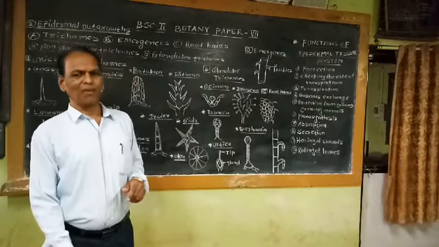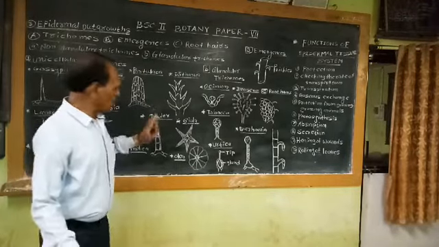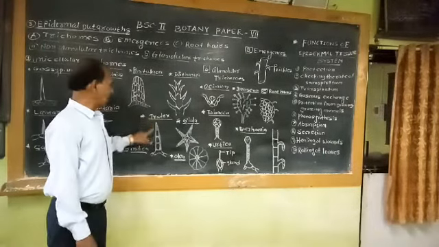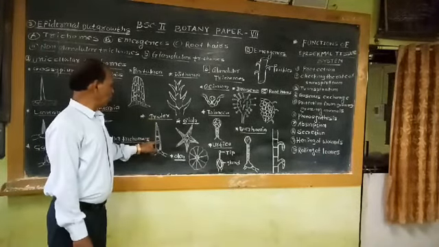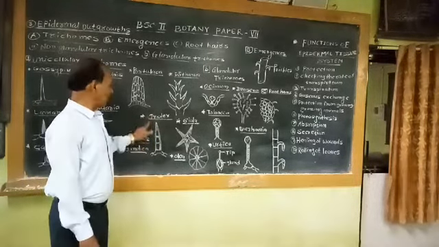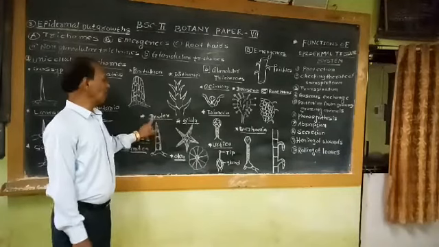Many examples are available in nature in which such kinds of multicellular hairs or multicellular trichomes are observed. In Tridax, the trichome is made up of 1, 2, 3, 4, 5 cells which are placed one above the other. That's why they are known as multicellular unicellate trichomes.